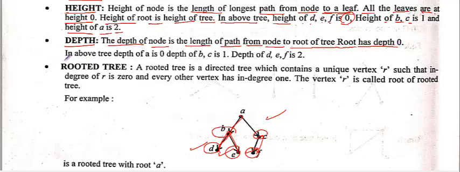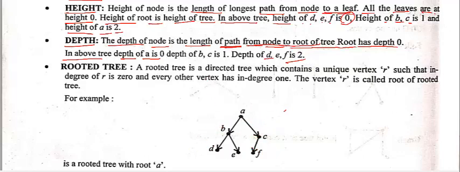Okay. So in the above tree, the depth of A is 0. The depth of a node is the length of the path from the node to the root of the tree. Like D has depth 1, 2. So D, E, F have a depth of 2.